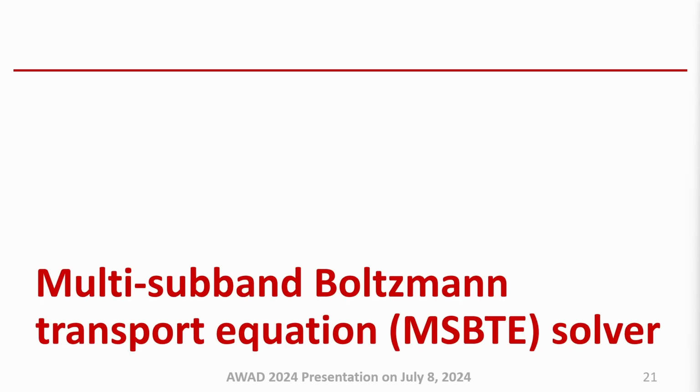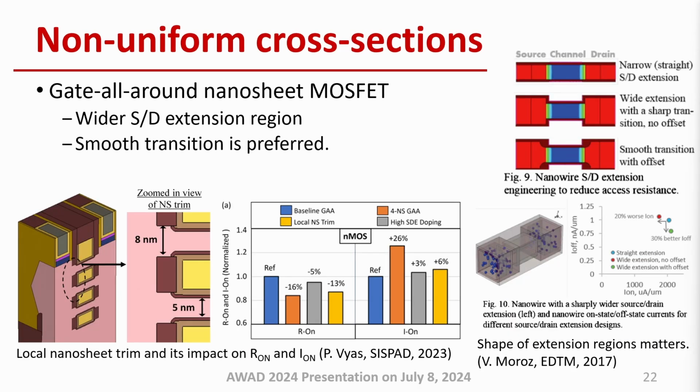Now, we consider the MSBT solver for non-uniform cross-sections. The gate-all-around MOSFET will be the next generation technology. In this technology, in order to reduce the resistance, wider source drain extension regions are intentionally introduced.